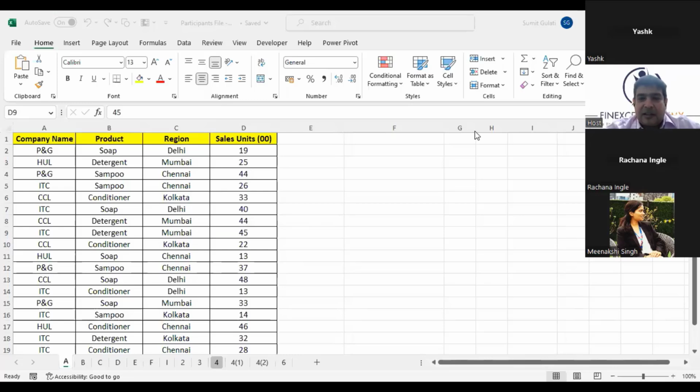No, not at all, Shankar. That first session was regarding graphs and charts in Excel, and this is regarding functions. So this is a totally new session, not related at all.